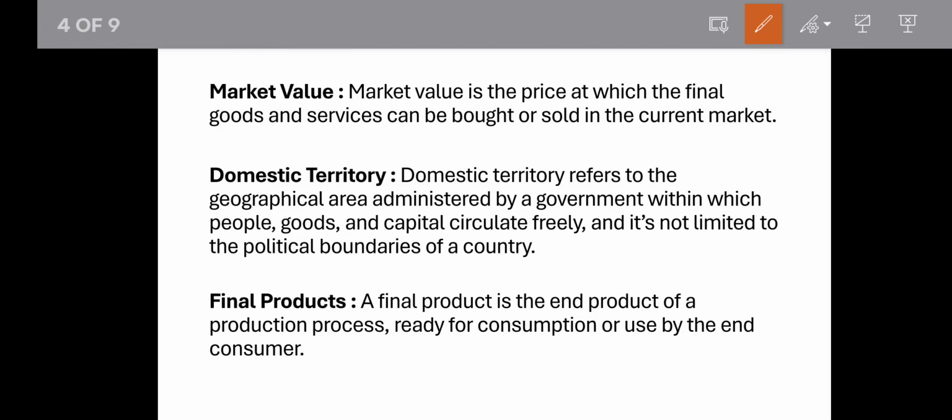From us, from the consumer. That's why we have to pay taxes. So when we are adding profit to the cost and the taxes, that means net indirect taxes, that becomes market value. So market value is factor cost plus net indirect taxes.